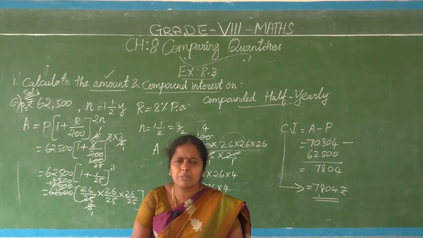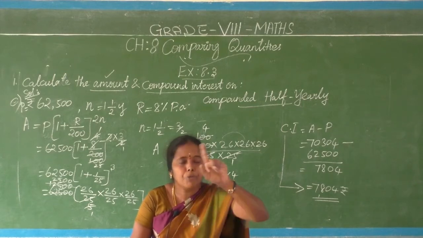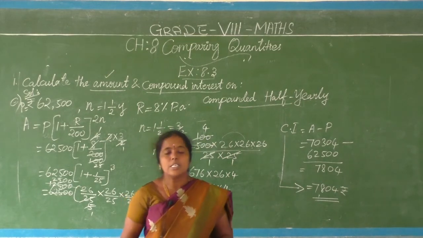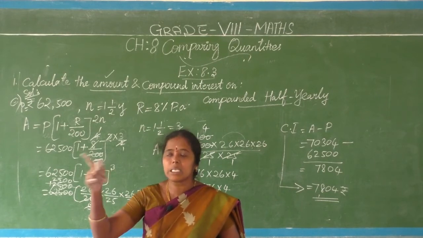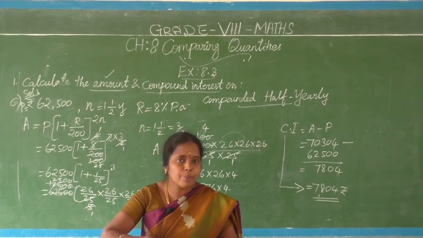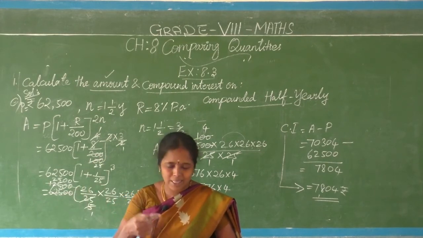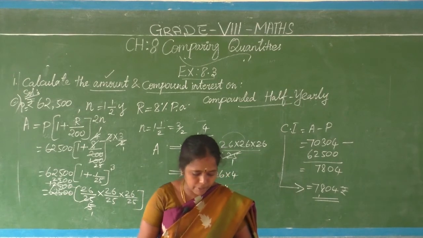So how to convert? Actually 12 months equal to 1 year. That means 4 months equal to 4 by 12 year. What is the link between year and months? 12 months make 1 year. What is 4 months? How to convert into year? 4 by 12. So a little bit of alteration has to be made here. Based on that we will try this. Okay.